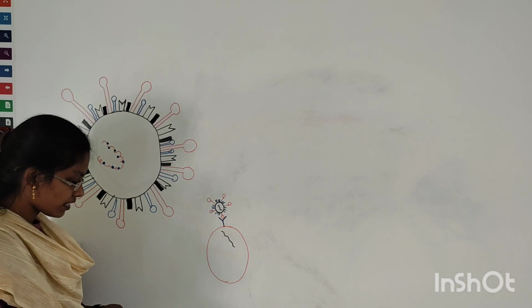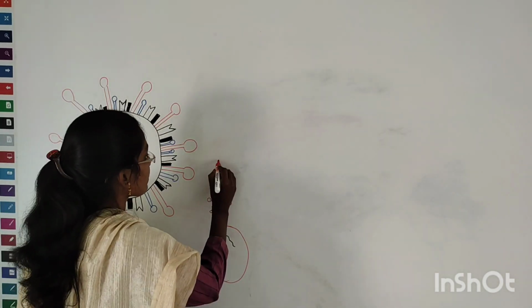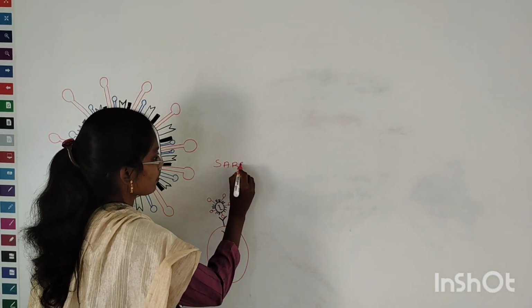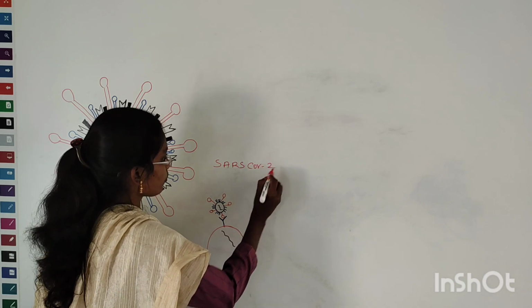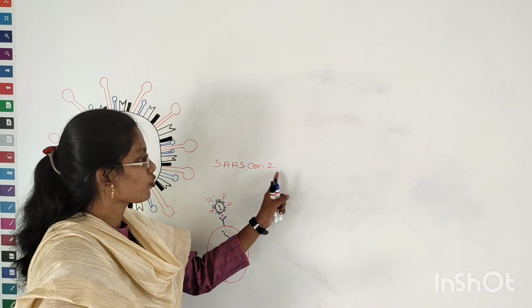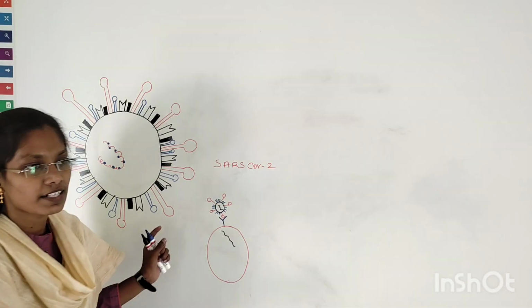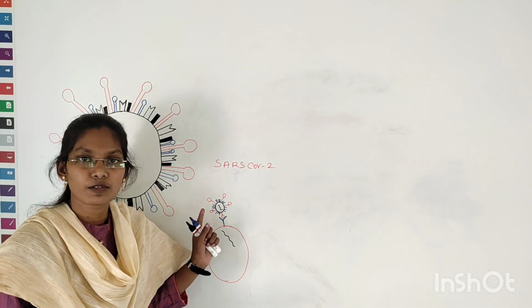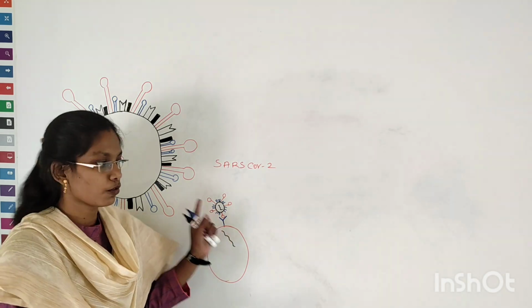And this coronavirus disease 2019 is caused by SARS-CoV-2, right? So severe acute respiratory syndrome coronavirus 2. And this coronavirus belongs to the genus Betacoronavirus and family Coronaviridae.